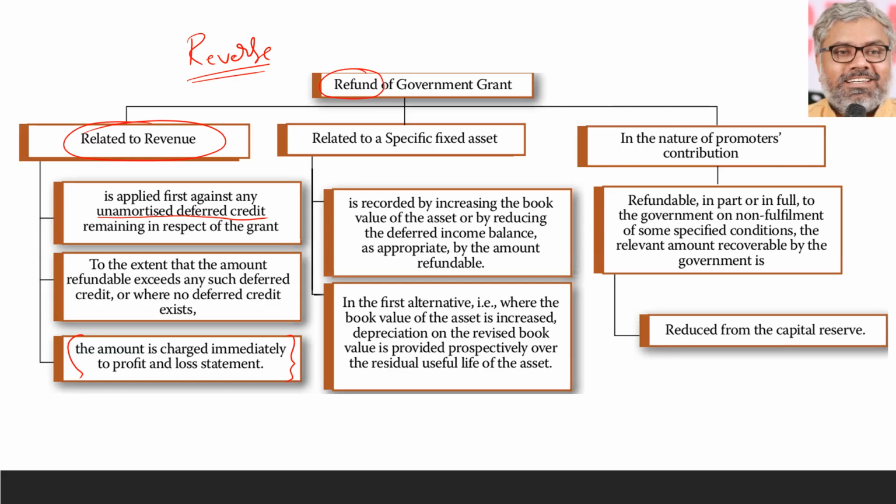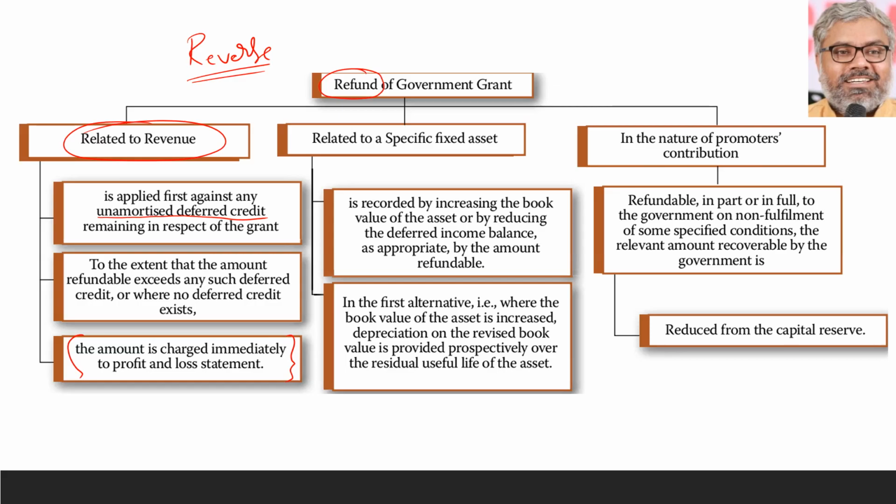So simply speaking, when there is a refund of revenue grant, refund is happening means we are giving money back to the government. Credit is guaranteed. Credit is what? Cash or bank. Giving money back. Debit is the question. Debit depends upon whether there is an unamortized deferred credit balance. If it is there, debit that first. If that is also exhausted, then debit P&L. If it is not there, debit P&L.